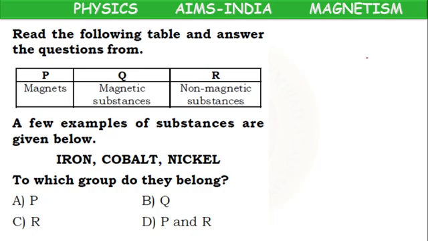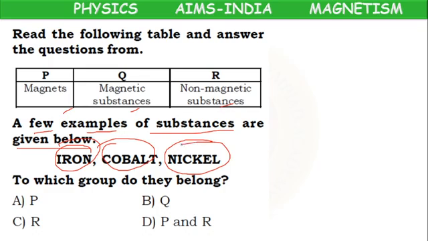Next, read the following table and answer the questions. They have given the same table only. Now, what is the question here? A few examples of substances are given below: iron, cobalt, nickel. To which group do they belong? Because these three are attracted by the magnets, they are called magnetic substances. For this also, the answer is Q. Option B is the correct answer.